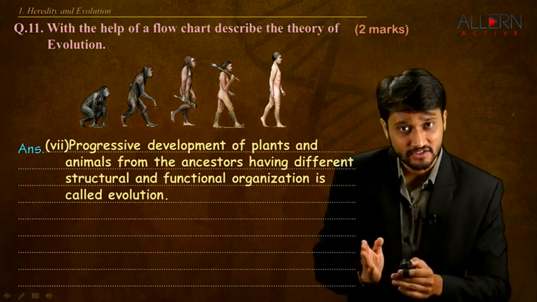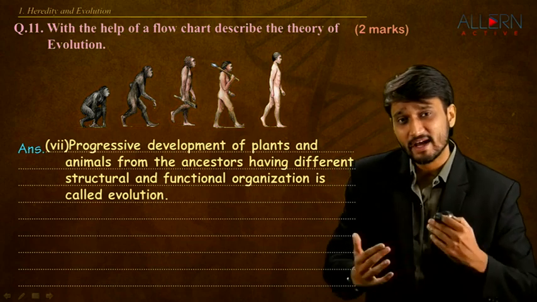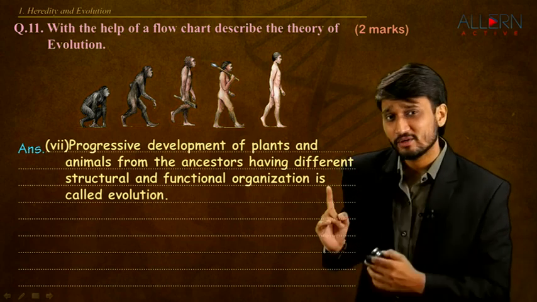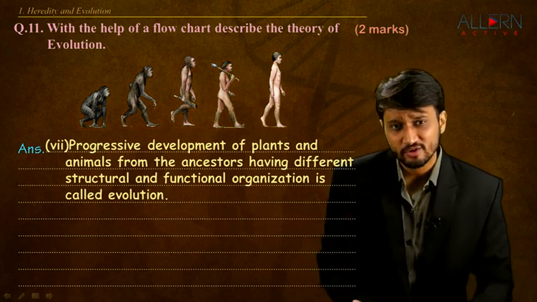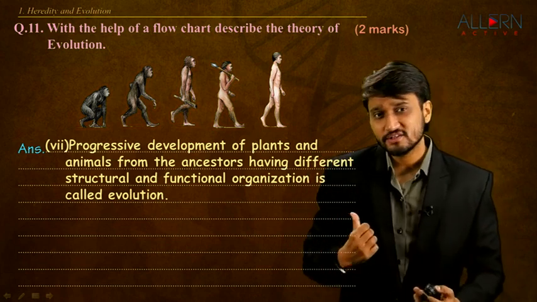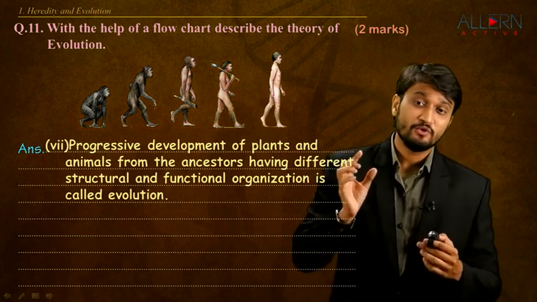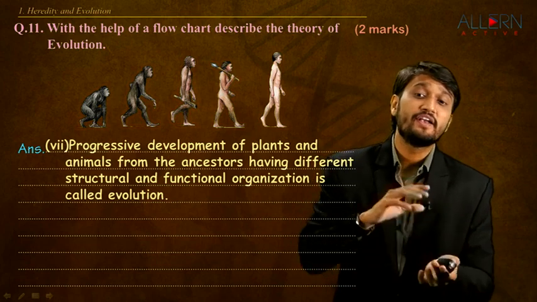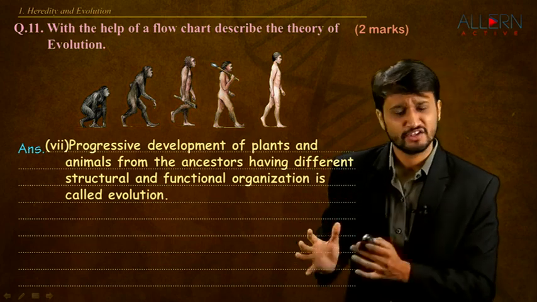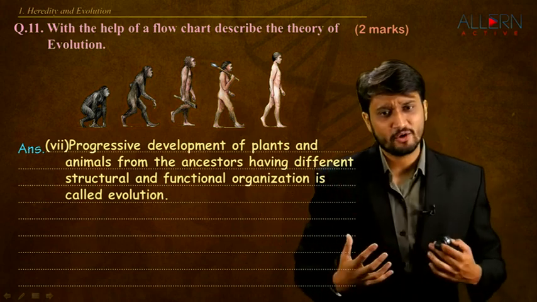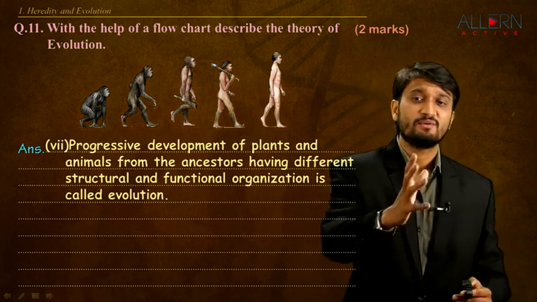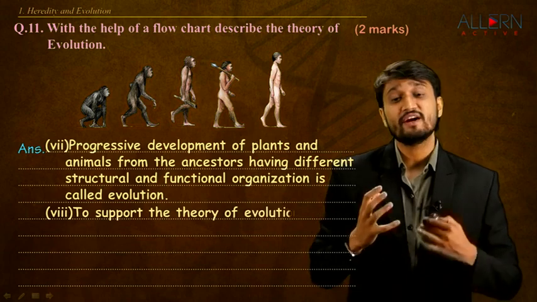Now, did they have exactly the same characteristics and biological features as compared to their ancestors? Do we have the same biological features like our ape ancestors? No, we do not. So, from the ancestors having different structural and functional organization, they had a different body structure, different body organization. And that is exactly what is called evolution. So, we have defined what is evolution.